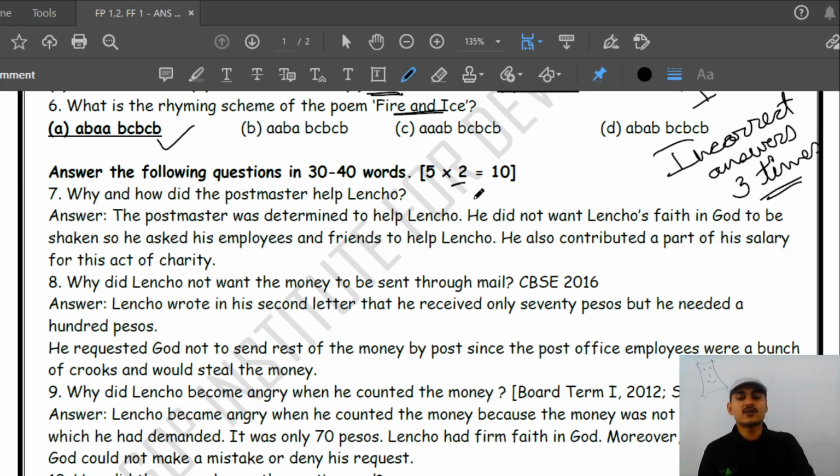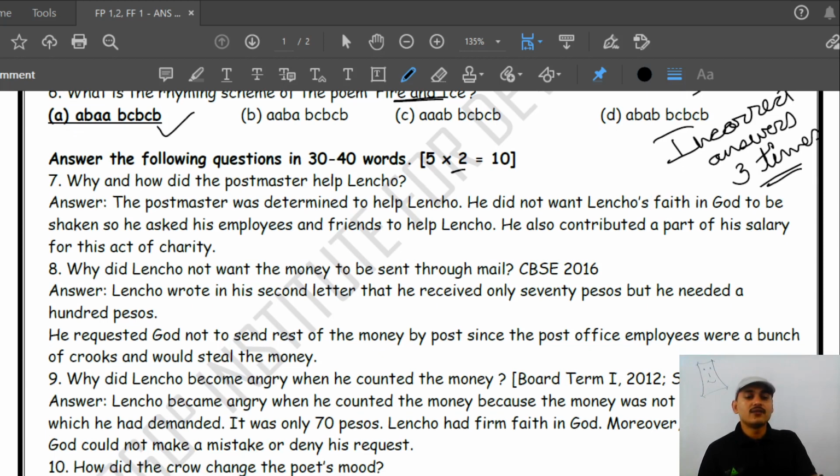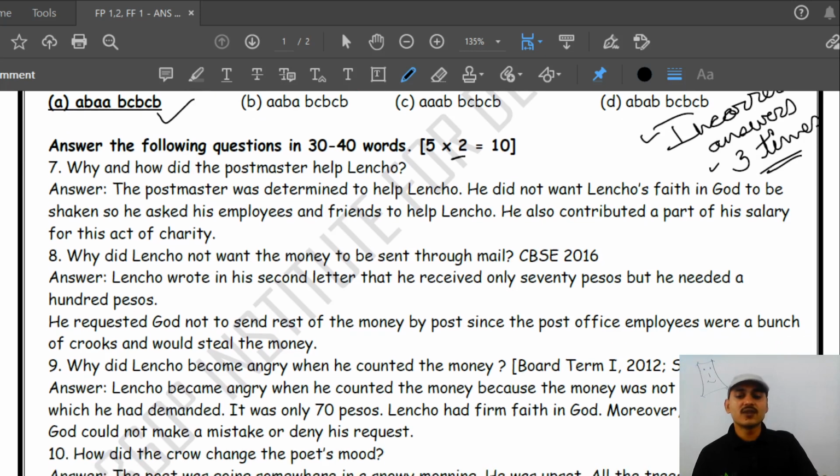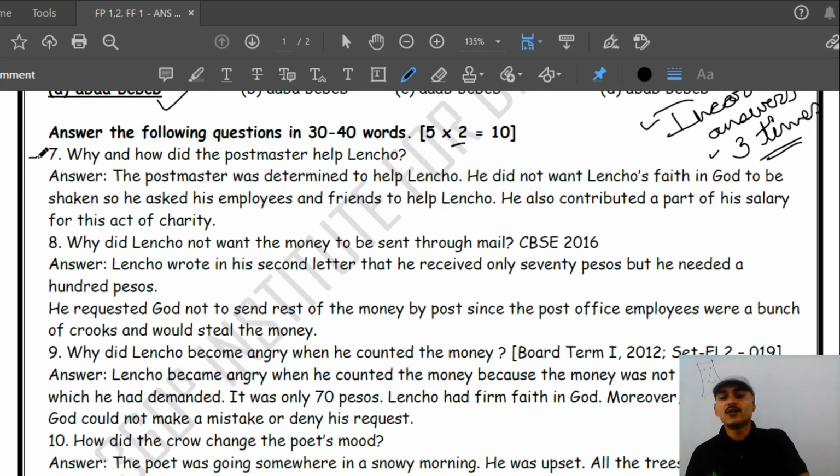Suppose it is a 2 marks question and I gave you 1 mark for that. It is also taken in a serious manner. You write it at least one time, okay? Wherever you are getting any marks cut in any question, you will write it one time. If you get one or less than one in a 2 marks question, that is half or less than half, then you need to write it at least one time. Incorrect answer, 3 times you should write so that you can learn it and get the exact idea.